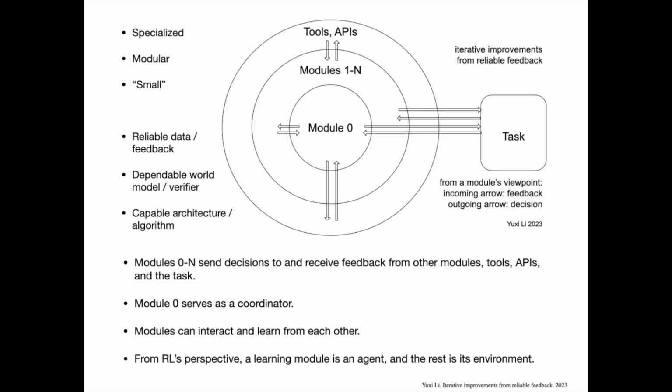We thus propose a specialized, modular and small framework, following iterative improvement from reliable feedback. The key requirements are reliable data, feedback, dependable world model, verifier, and capable architecture and algorithm. Modules 0 to N send decisions to and receive feedback from other modules, tools, APIs, and the task. Module 0 serves as a coordinator. Modules can interact and learn from each other. From RL's perspective, a learning module is an agent, and the rest is its environment.